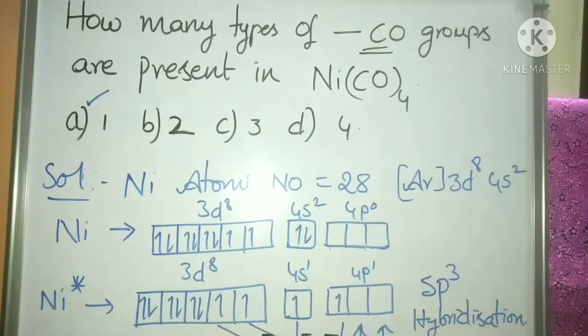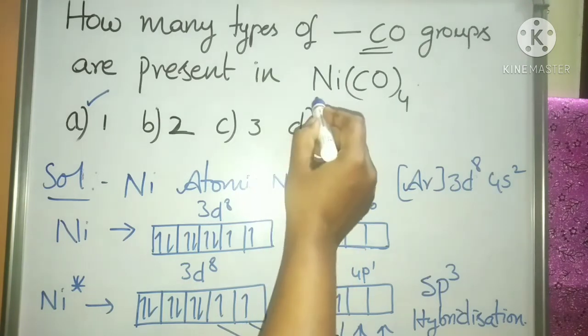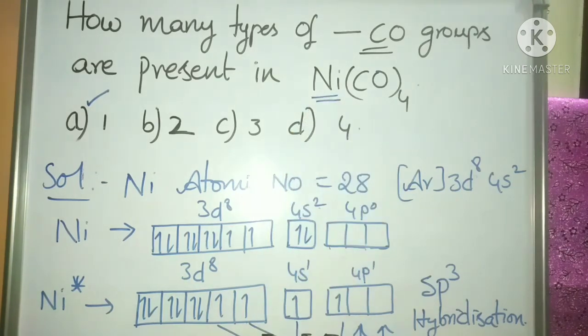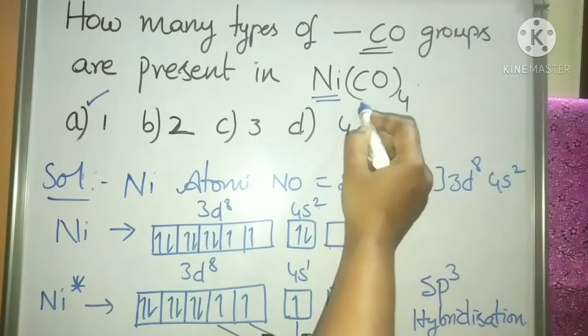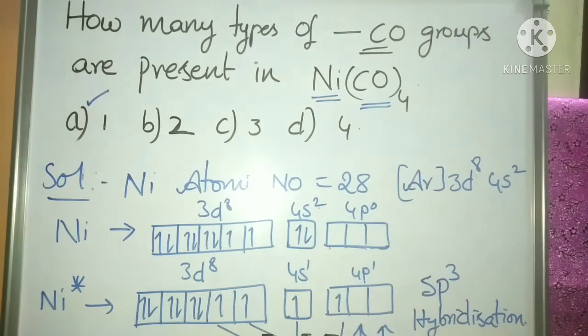Only if we have more than one metal atom in the metal carbonyl can 2 types of carbonyls be seen: bridged carbonyls that connect 2 metal atoms, and terminal carbonyl groups. Here we have only one metal atom in nickel tetracarbonyl, so it is a monomeric carbonyl. It contains only one type of carbonyl group, that is, all the carbonyls present here are terminal carbonyl groups.